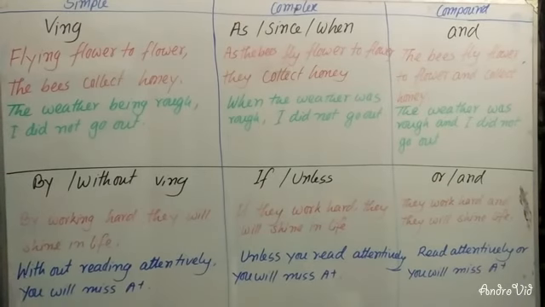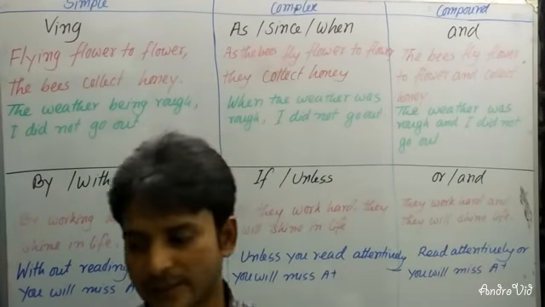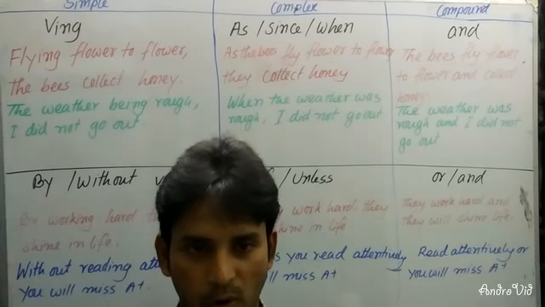And if you have "without" in a simple sentence, then you can write "unless" in the complex sentence, or you can write it as a negative sentence. If this complex sentence is negative, then you will have to write "or" here. If the complex sentence is assertive or affirmative, then you will have to use "and" here. Dear students, if you practice this very attentively, you can solve all the problems.